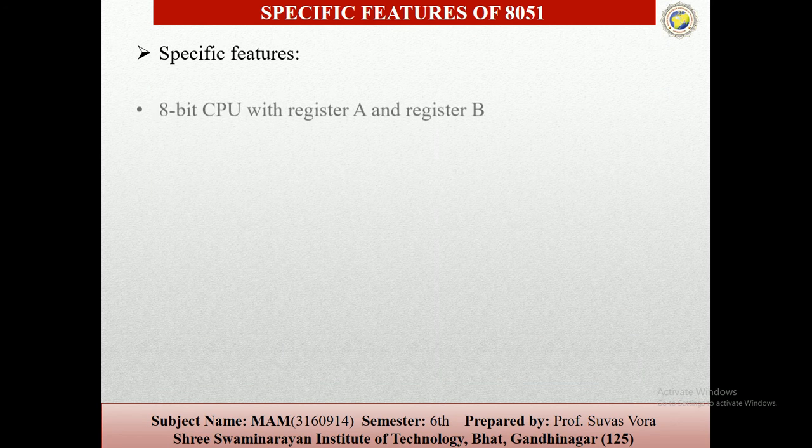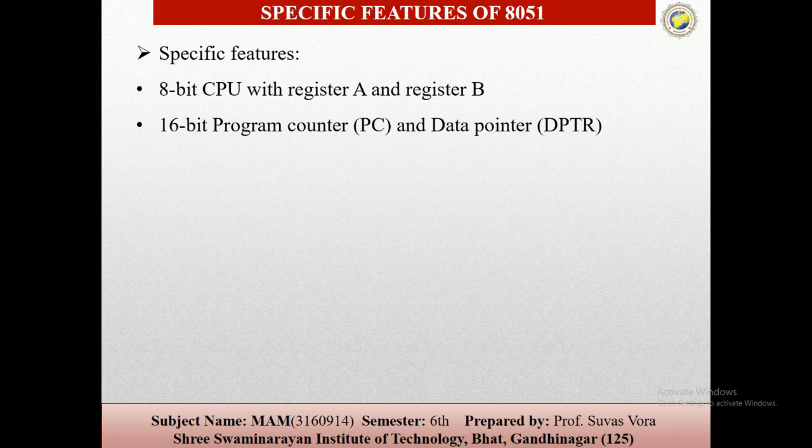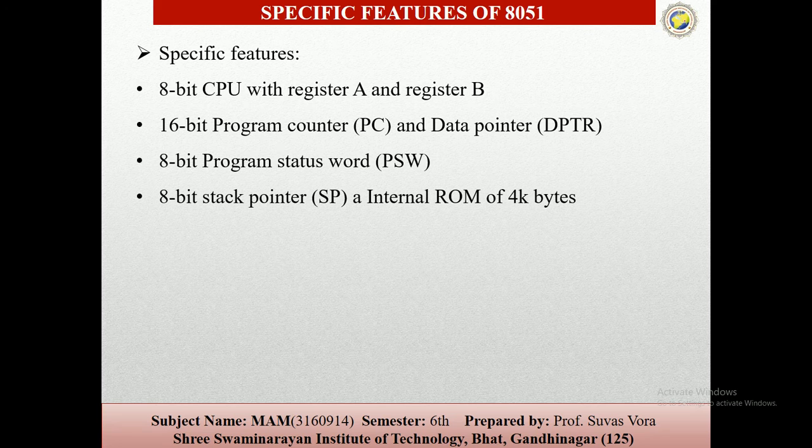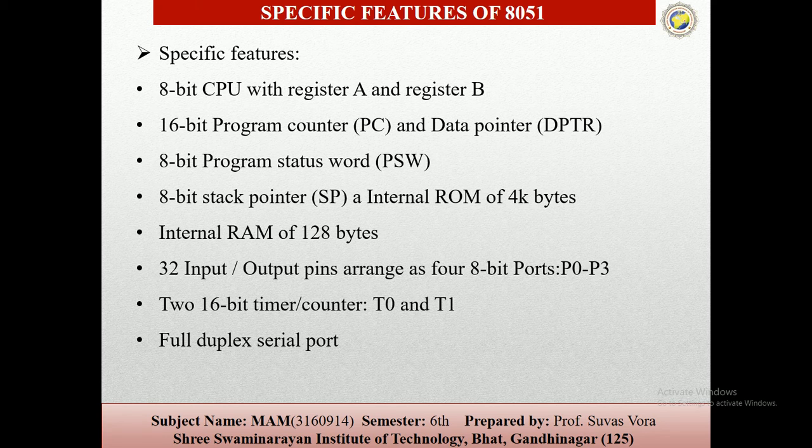Now the special features of this 8051: it has two 8-bit registers, register A and register B, then a 16-bit program counter and data pointer, both 16-bit registers, then an 8-bit program status word, an 8-bit stack pointer, an internal ROM of 4 kilobytes, an internal RAM of 128 bytes, and 32 input output pins arranged as four 8-pin ports, port 0 to port 3. Then two 16-bit counters T0 and T1, a full duplex serial port and control registers.